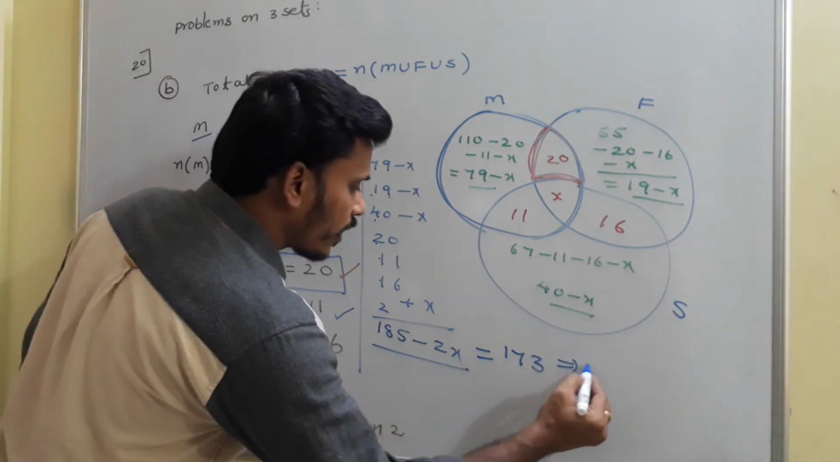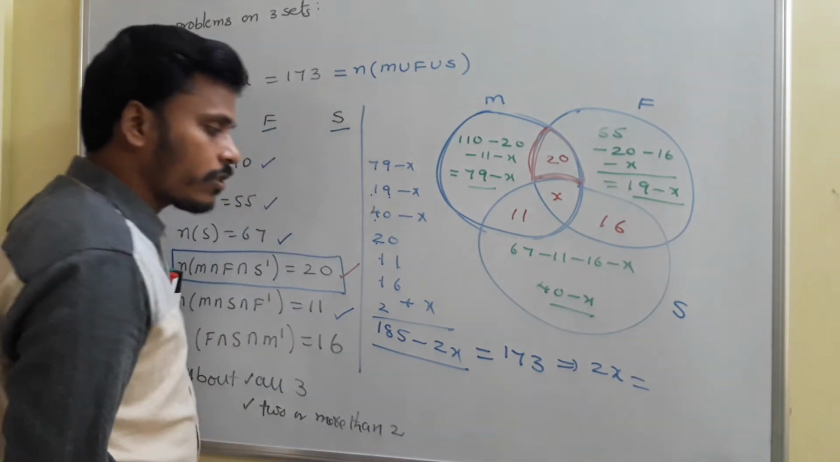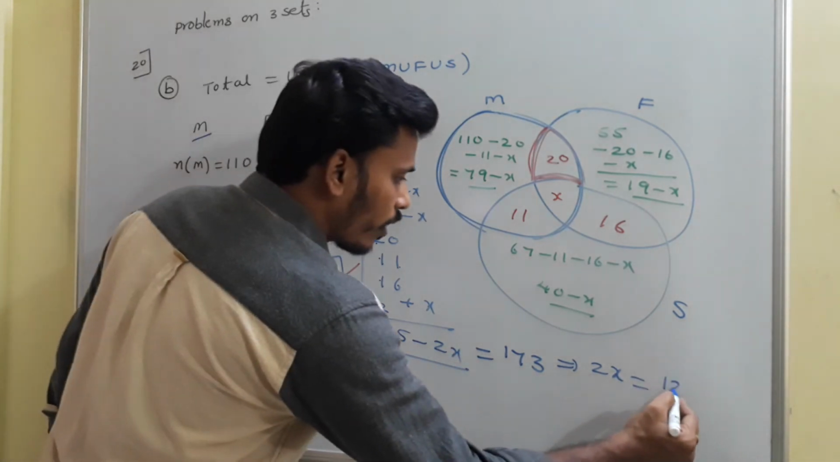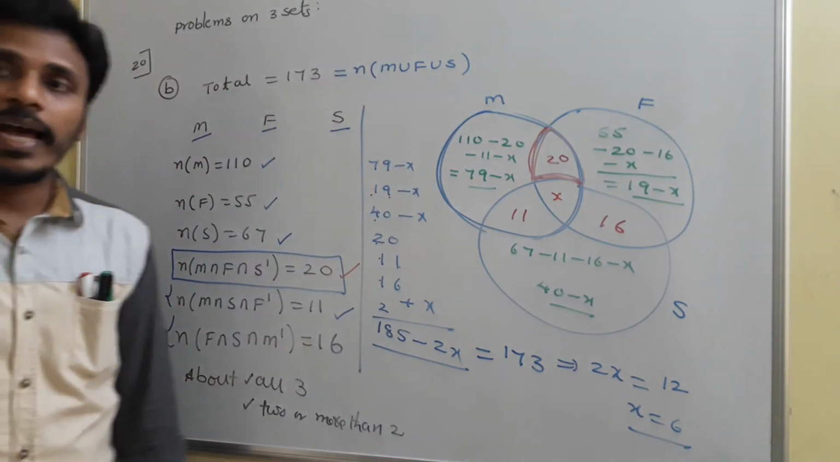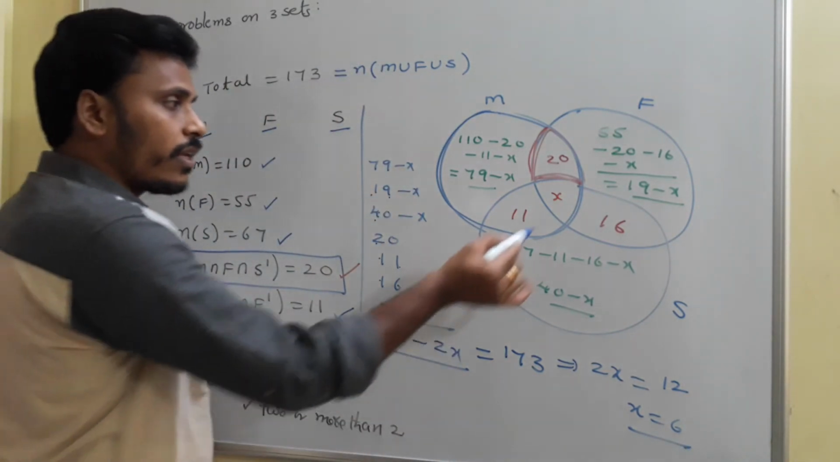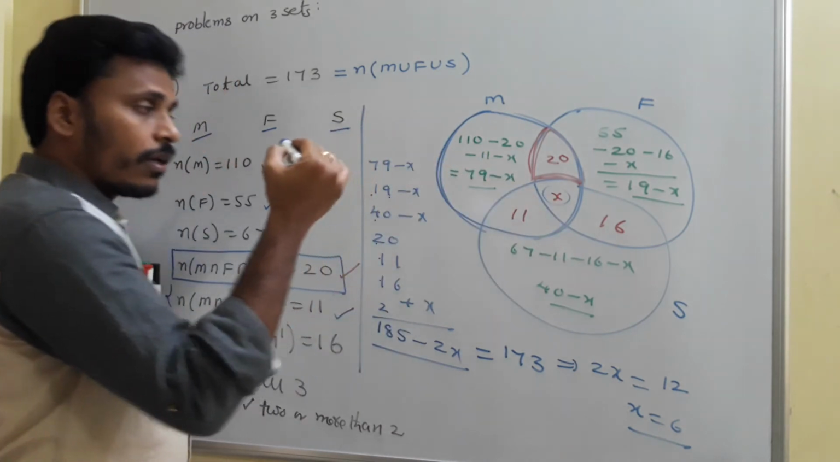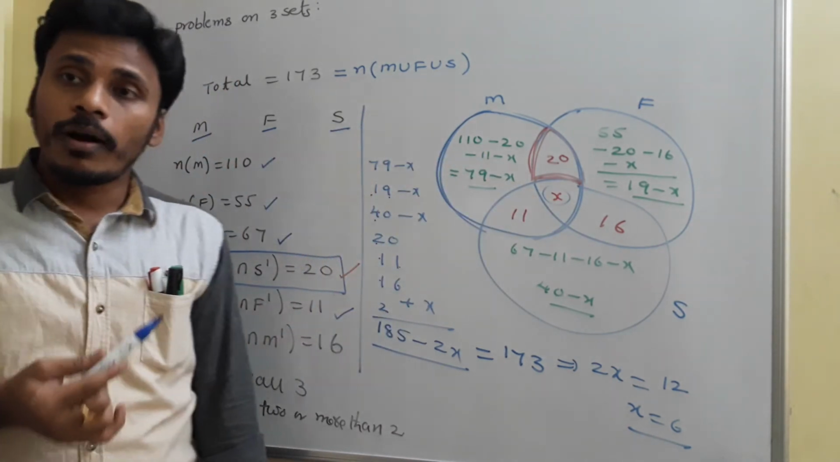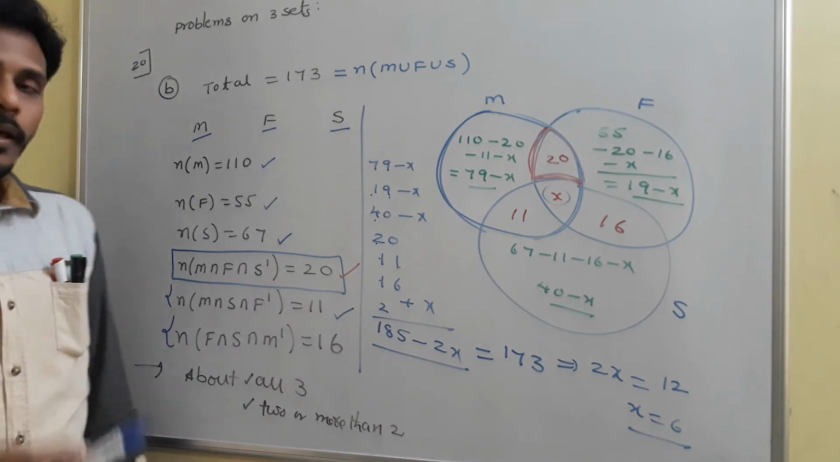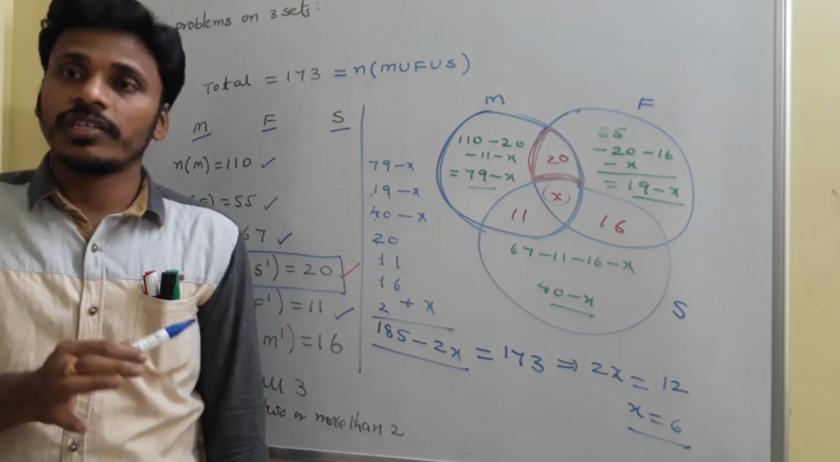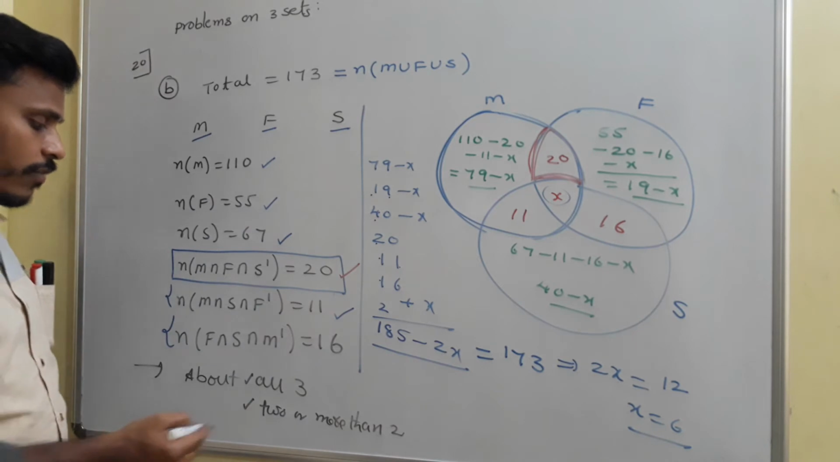From there it is very clear that 2x is equal to how much? 2x is equal to 12. Since 2x is equal to 12, x is equal to 6. At the end, since x is equal to 6, here you need to write the number 6. That means the number of complaints which are common, which are about all the 3, mess, food and service, is just 6. And that's the answer for this.